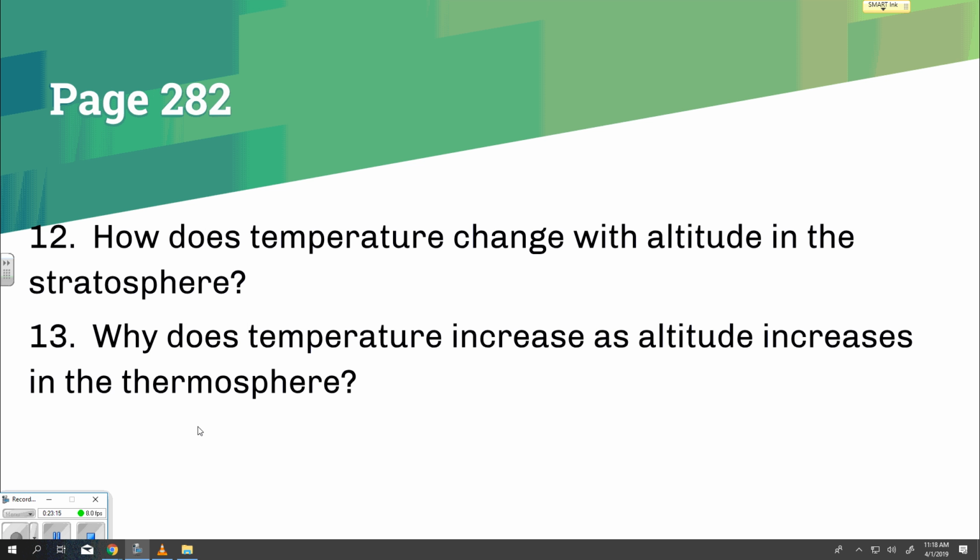Page 282. How does temperature change with altitude in the stratosphere? Why does temperature increase as altitude increases in the thermosphere?